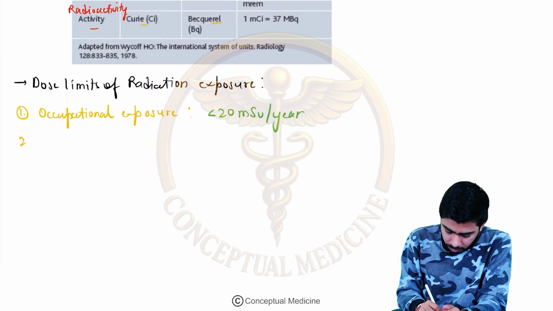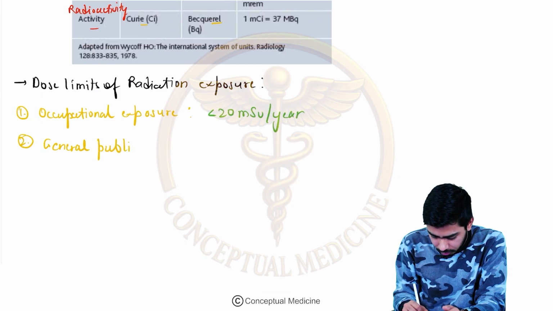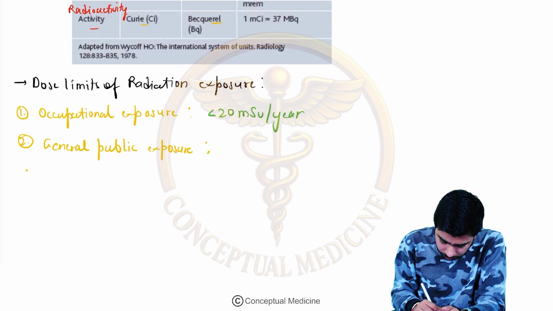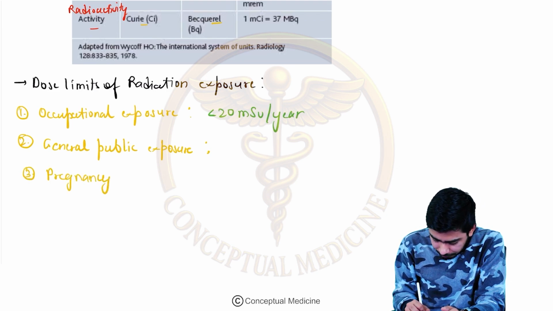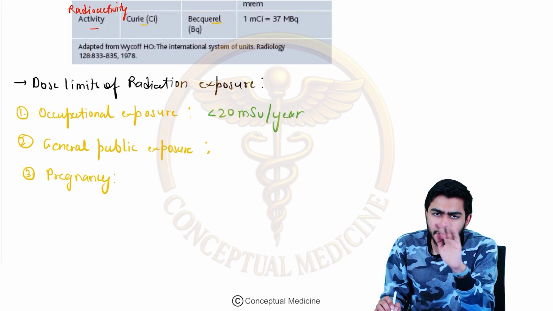Second one is the general public exposure, and third one could be the pregnancy, right? For the general public exposure and the pregnancy, it will be the same.